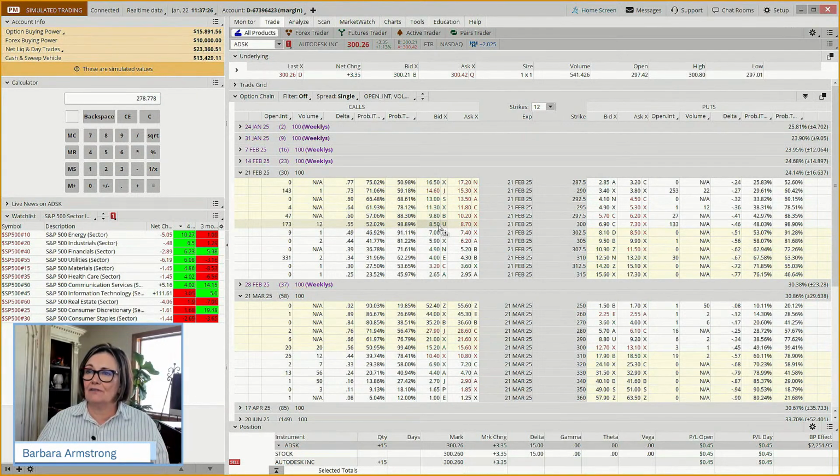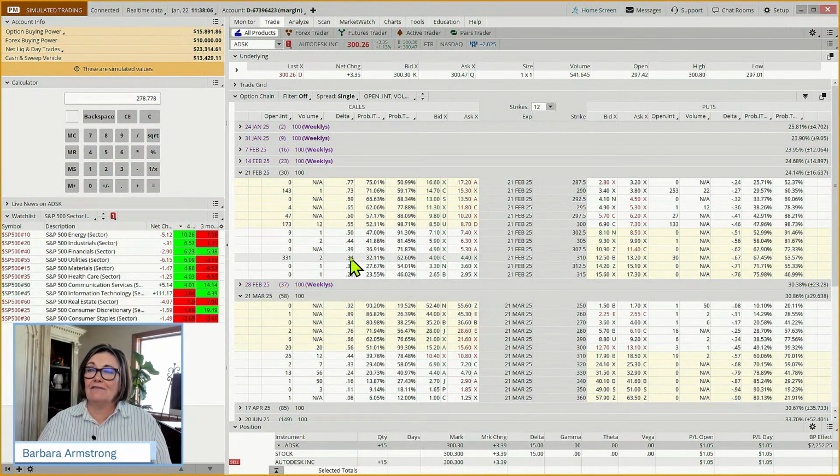So if you want to be conservative, you then say, well, where's the next contract that has volume that is less than $500 or less than $5 per share? And that would be out here at the 310. Now, what's the disadvantage of buying an out of the money option? Well, the probability of it being in the money at expiration is lower, but we're not planning to hold it to expiration. The idea, if we're doing a trade with a really short-term target, is that we just want it to go up enough to hit our target.